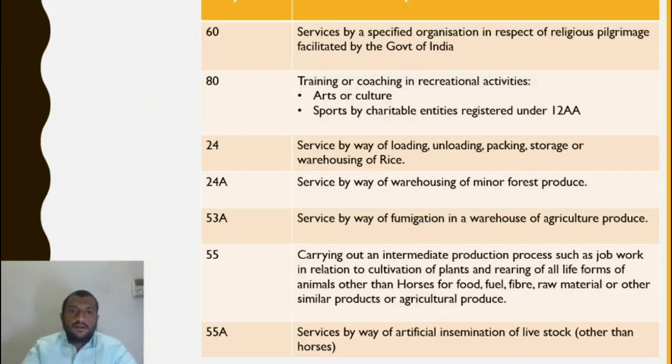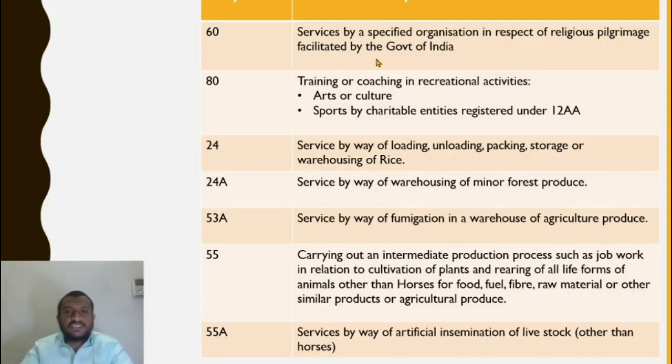All right. Now, entry number 60. Service by a specified organization in respect of religious pilgrimage facilitated by the Government of India. So the Hajj committee is there. So every year people go to Mecca. For that, there's a huge long process. You have to make an application at least a year before. You have to make an application to the local Hajj committee. It will forward it to the higher Hajj committee. Then your pilgrimage is approved and then everything is taken care of.